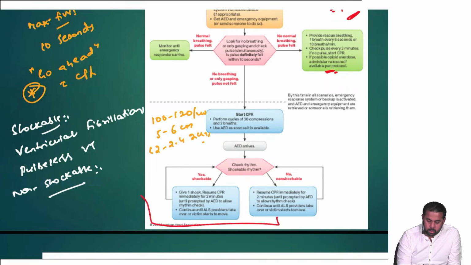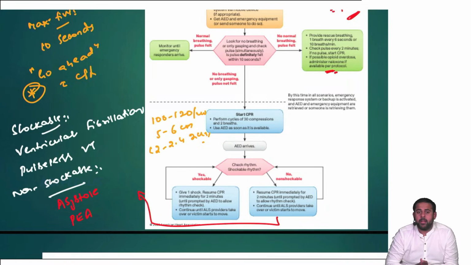When it comes to this, what are the non-shockable rhythms? Non-shockable rhythms are asystole and pulseless electrical activity. So these are two shockable rhythms and two non-shockable rhythms. What is the dose? What is the shock? How much amount of joules do you have to give?